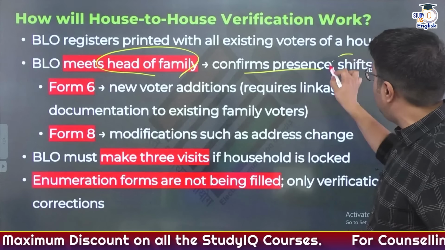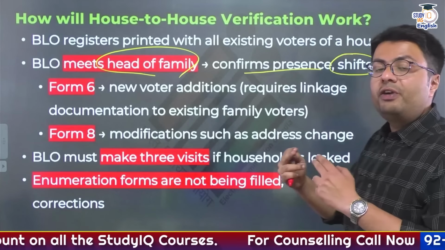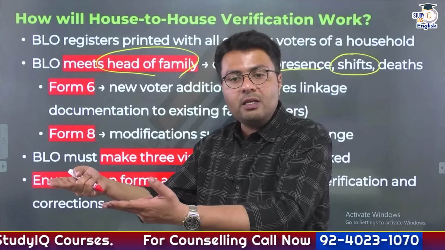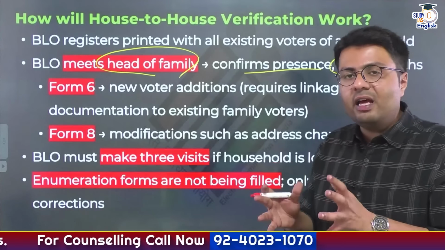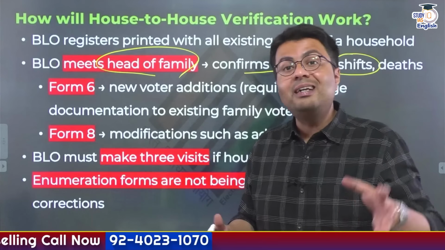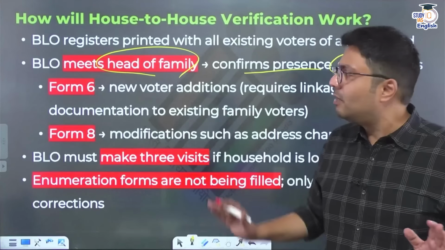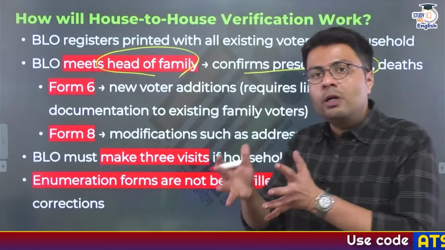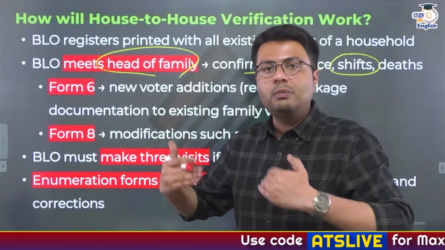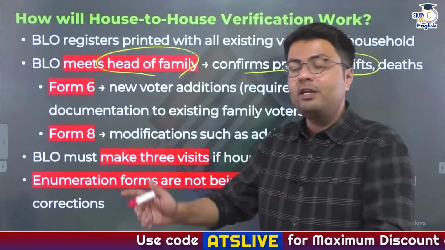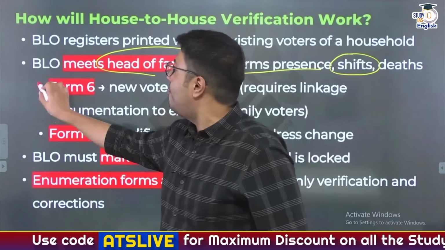They will also identify whether some persons have shifted away from their houses to other areas. They would also confirm if there have been, for unforeseeable reasons, deaths in the family, and accordingly they would update the voter list.